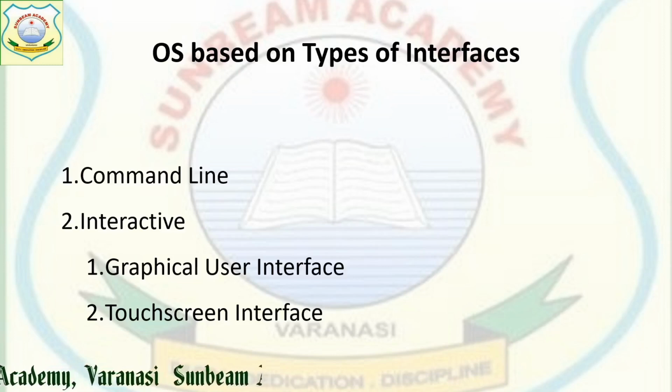It has been divided into two, that is graphical user interface and touch screen interface. Graphical user interfaces are those in which, to do any task, we have to click on a particular icon. After clicking on the icon, it starts working and we get the process.